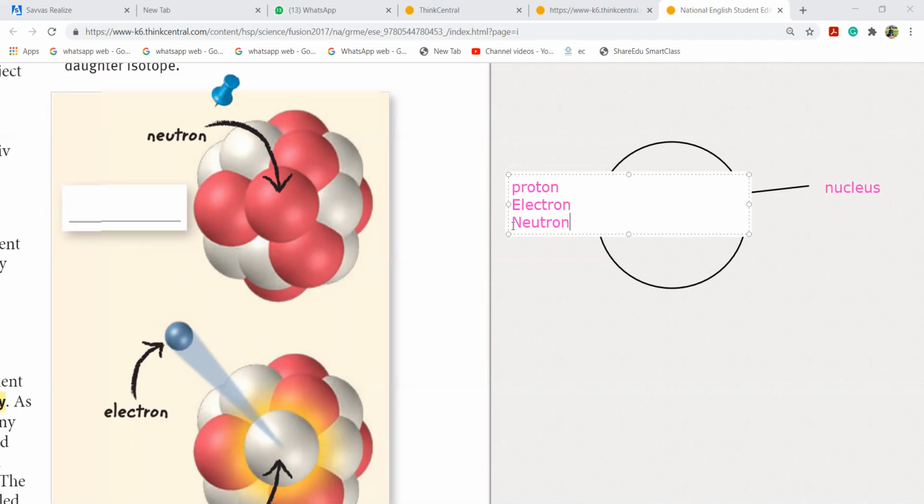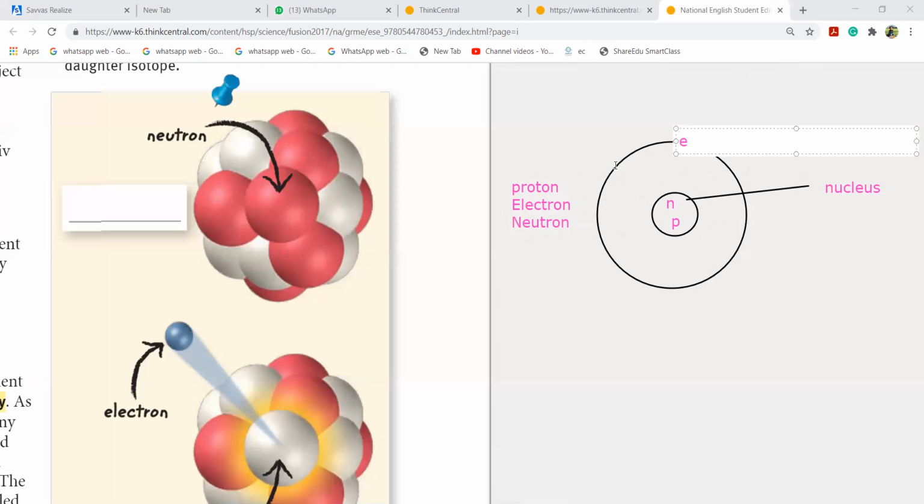Proton, electron, and neutron. That is PEN. Where is it present? Neutron and proton are inside the nucleus. Again, I explain: you need to know the structure of atom. You have a nucleus. Inside the nucleus, it's neutron and proton.